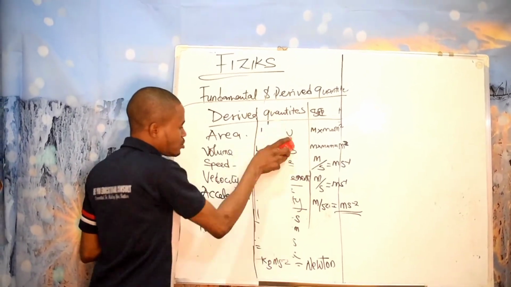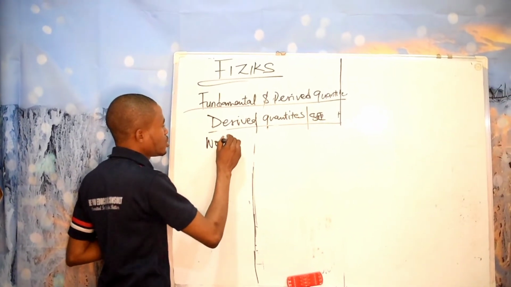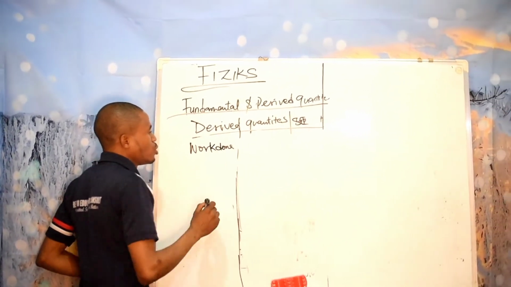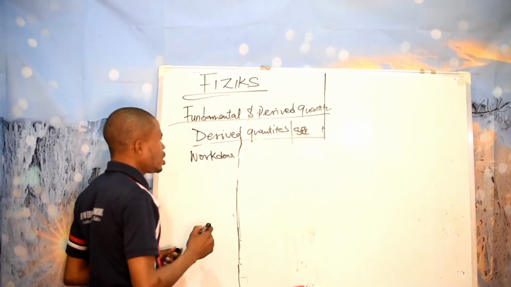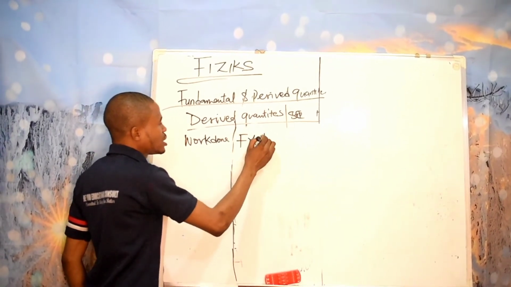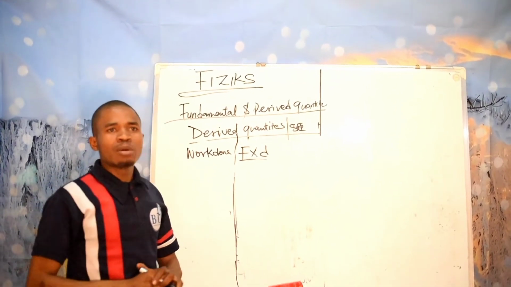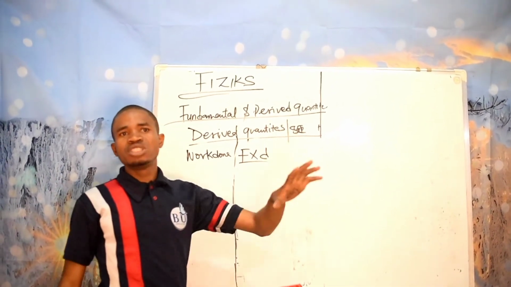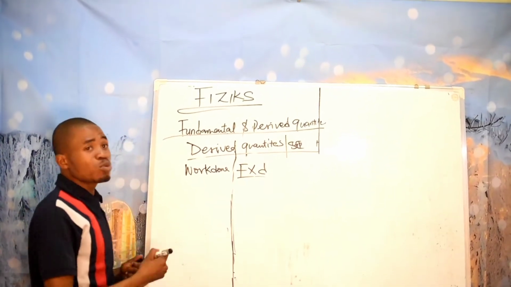Let's do work. Work done is equal to force times distance. Work is said to be done when a force is applied to an object and that object moves in the direction of that force. So work is equal to force times distance.